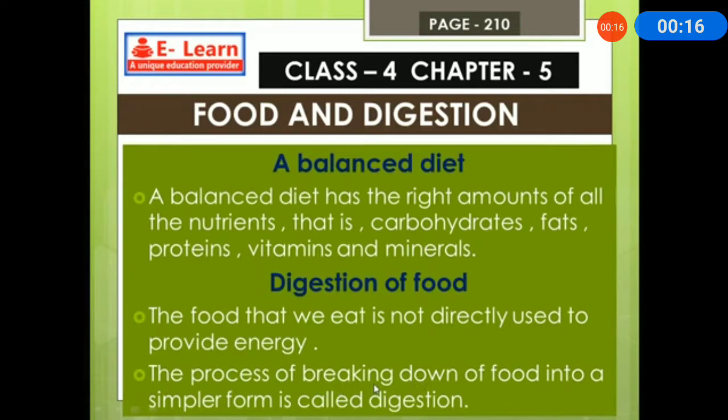What did we discuss in the last class? Yes, we discussed lesson 5, food and digestion. In that, we discussed a few concepts. The left out things we'll discuss in today's session. Okay, shall we start, children?